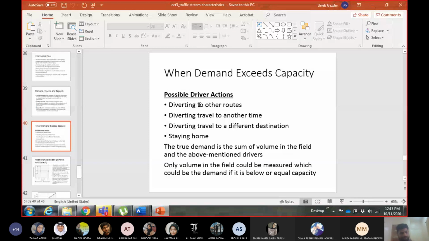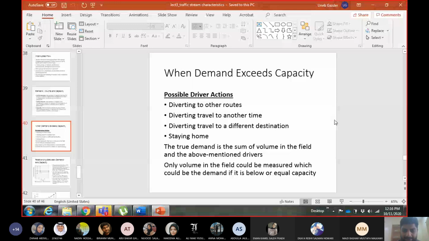So you are coming towards an intersection and you see the intersection is completely blocked. There's a 500 meters queue behind the intersection, and you see there's a street on your right hand side. So you turn towards that street and you try to move out of that segment through the streets, taking another route.